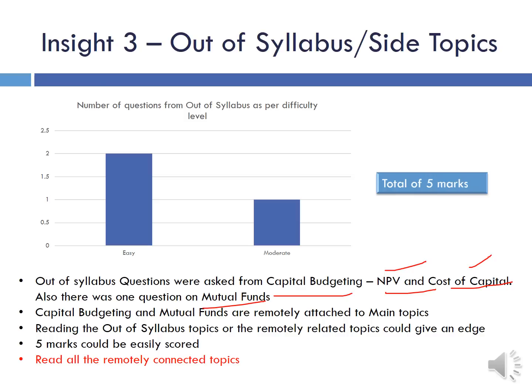I remember one of my students who just missed last year's selection by 0.5 marks. She read these topics, NPV and cost of capital, just 2 days before the exam, and she was able to solve both the questions. And she's expecting above 70 in finance and management. So that is really something that will put her in the driving seat. Just to reiterate, read all the remotely connected topics to the main topics. That will really help you to counter any unexpected thing in the exam.